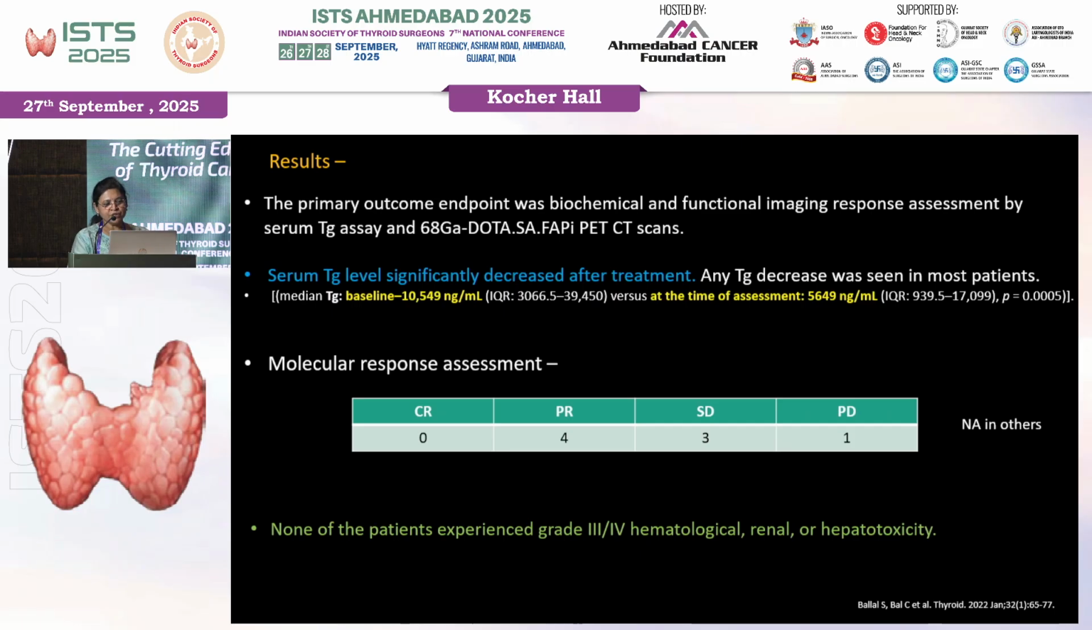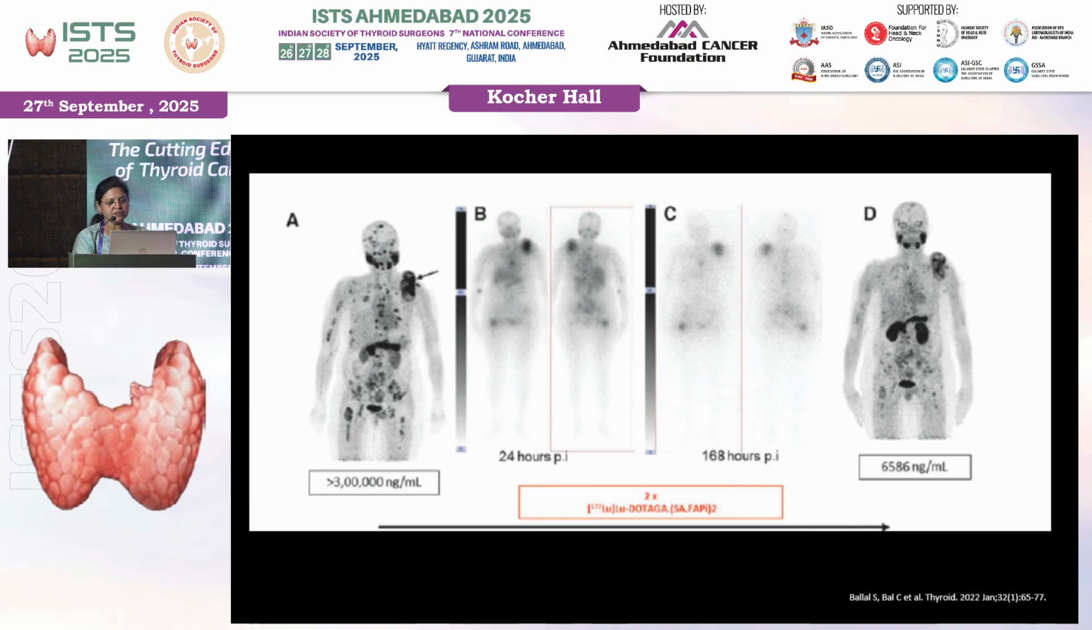So they showed that any TG decrease was seen in most of the patients, and when they looked at molecular response assessment, partial response and stable disease was seen in more than half of the patients. And none of the patients had any grade 3, grade 4 hematological, renal or hepatotoxicity. So this was a pilot study that they did, and the example they showed was a patient who was an RRDTC patient showing excellent uptake on FAPI with a TG of more than 3 lakh nanograms per ml.